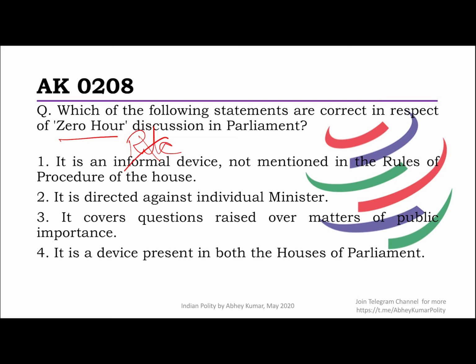So if you ever wish to see the real drama in the house and the real essence of democracy at work, switch on the channel during question hour or zero hour. So anyway, the first statement is correct and it is directed against individual ministers. Yes, it's basically questions being asked by the members. It covers questions raised. I told you that. It is a device present in. I told you that also. So all of these are correct. Never be confused here. But the performance.